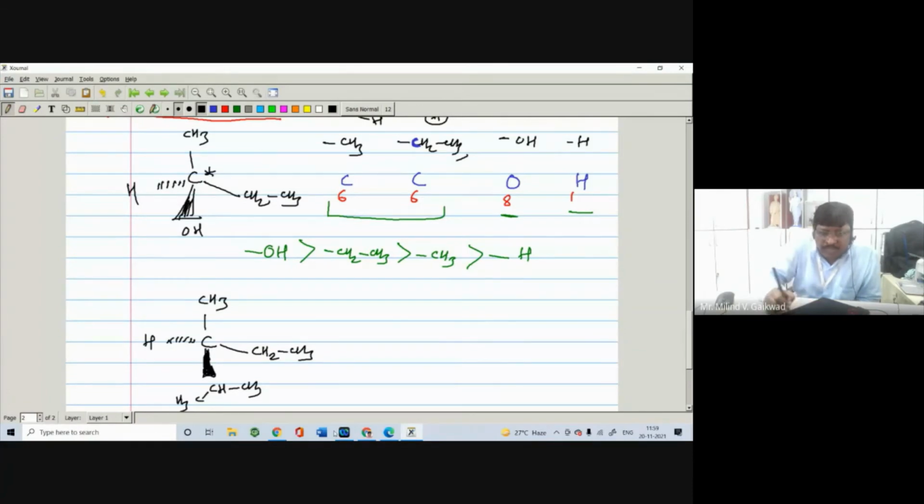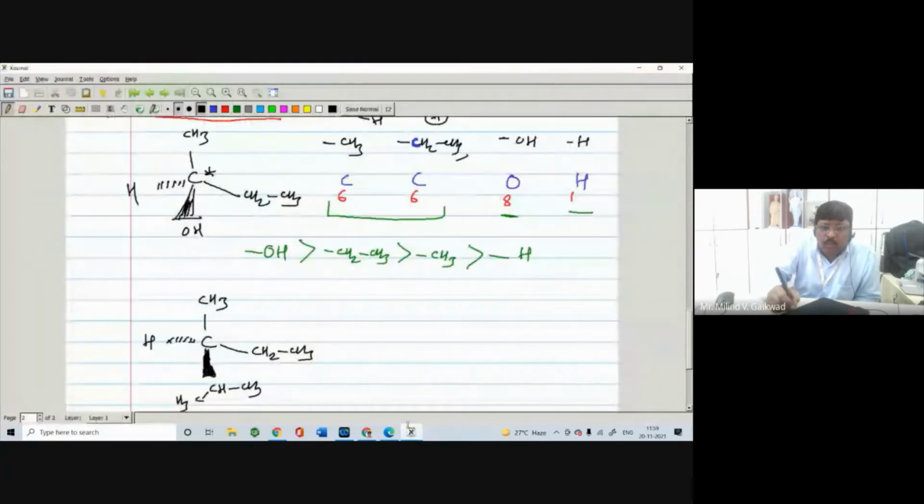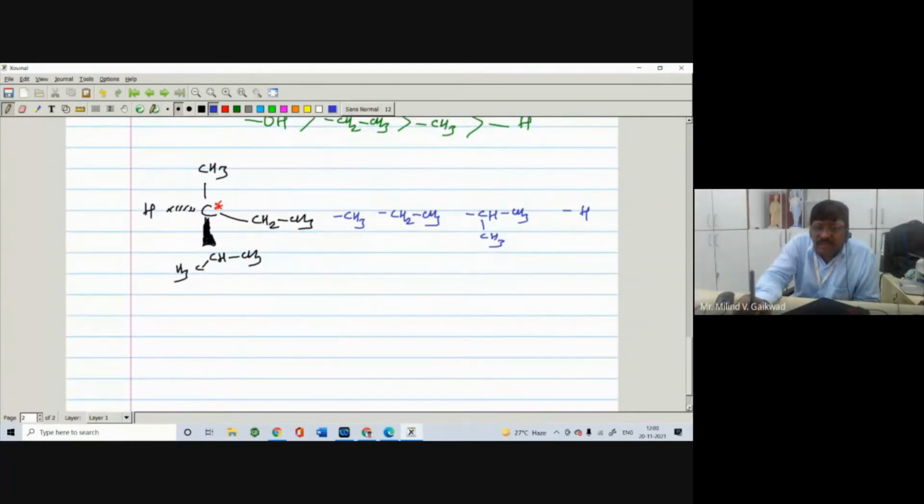Isopropyl group. So the first point that you have to see: what you have to do? We have to firstly write down the four groups directly attached to the asymmetric carbon atom. So this carbon is your asymmetric carbon atom, and the four groups directly attached are: number one, a methyl; number two, an ethyl, CH2CH3; number three, isopropyl, CH3 and CH3; and the next one is hydrogen. So these are the four groups directly attached to the asymmetric carbon atom.